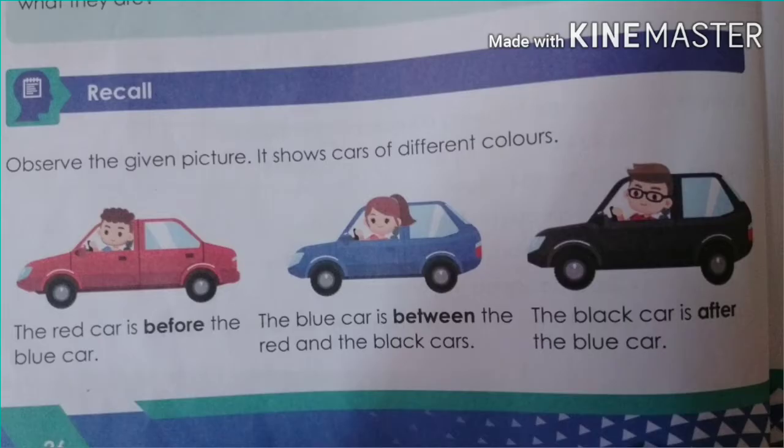Dear students, observe the given picture. It shows cars of different colors. The first car is in red color, the second car is in blue color, the third car is in black color. Then where is the red car? What is the position of the red car? Yes, the red car is before the blue car.